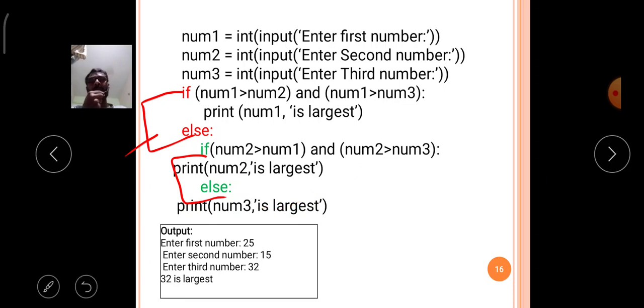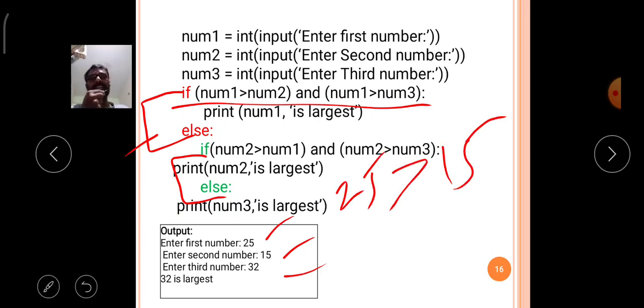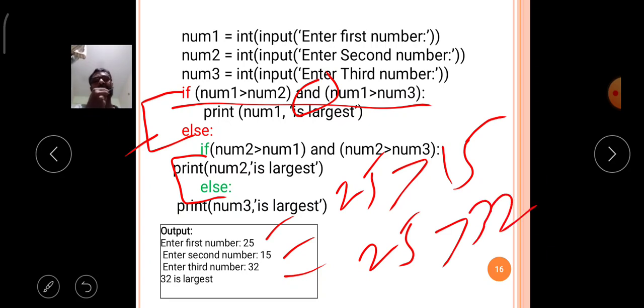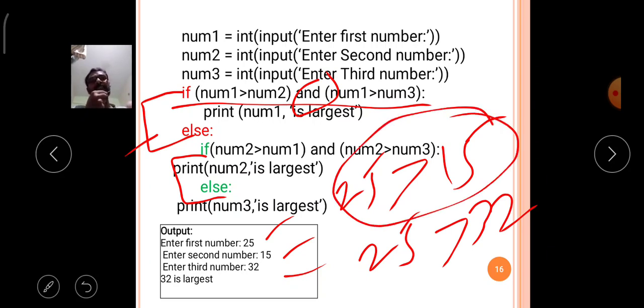Now the explanation of the program is like this. The first variable value is 25, the second variable value is 15, and the third variable value is 32. First we come to the first if condition. Num1, 25, is greater than 15, and here I am using the AND operator. The second condition is 25 is greater than 32. Two conditions are there.